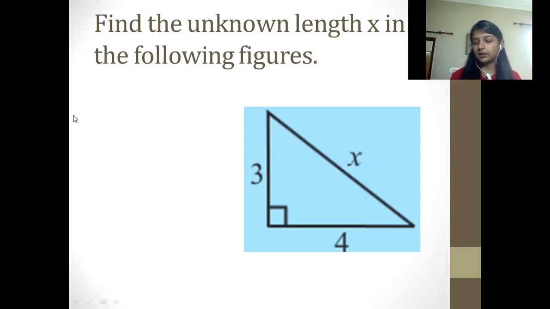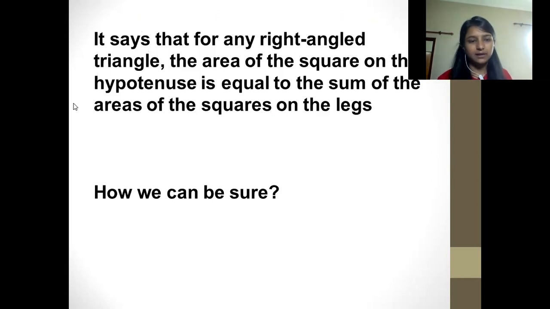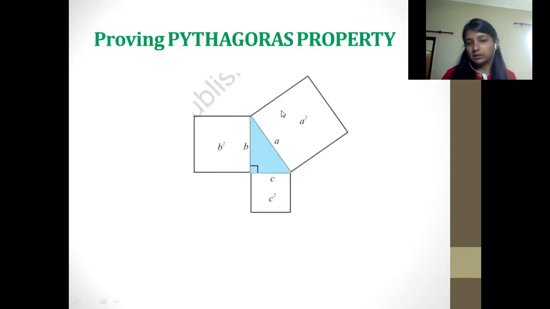Now this is what we're going to do next. That is how we can prove it. Okay, so it says that in any right angle triangle, the area of the square on the hypotenuse is equal to the sum of the areas of the squares on the legs. That means they are asking how you can be sure that the third side is the largest one. This is what we're going to do. We would be proving the property here.